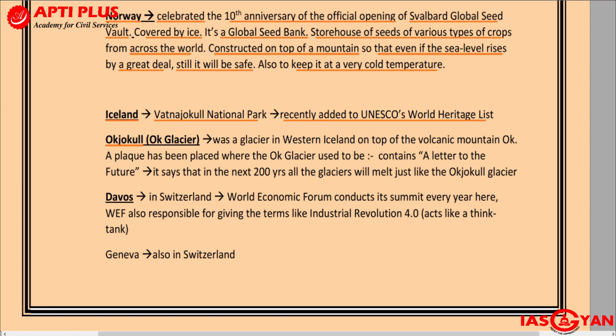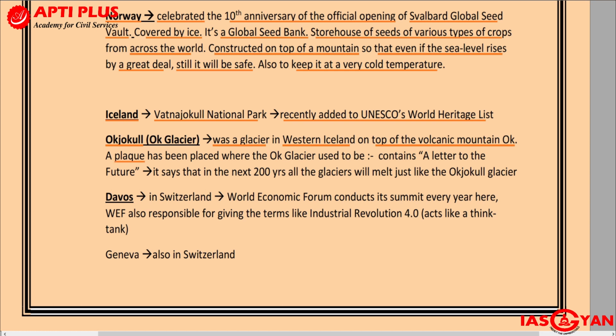Okay, another reason why Iceland was in the news was because of a glacier. This glacier is called the Ökjökull Glacier, or simply the Oke Glacier, but it is not exactly okay. The thing is, there is some problem with this glacier. What happened? It was a glacier, which means it is no longer there. So there used to be a glacier called the Ökjökull Glacier in Iceland, in Western Iceland especially, on top of the volcanic mountain, whose name was Oke.